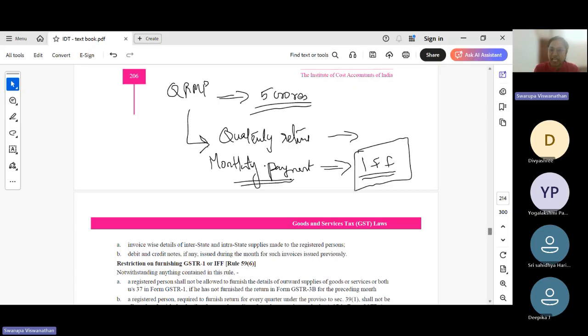Monthly payment of tax can be made based on self-assessment. You can assess what is the sales that you have made and approximately pay a tax, or 35 percentage. It is called as 35 percentage challan or an auto-generated challan. So either an auto-generated challan or self-assessment.